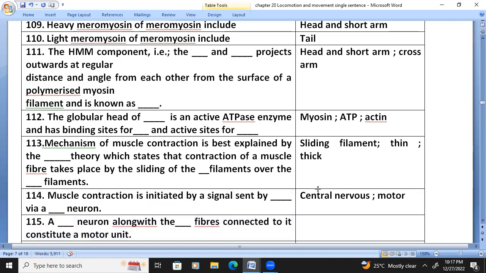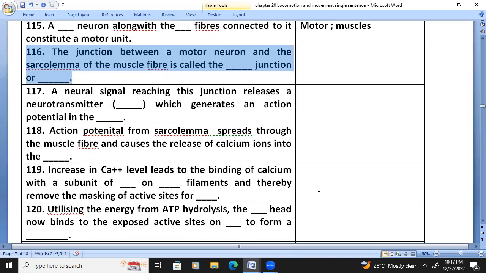A motor neuron along with the muscle fibers connected to it constitute a motor unit. The junction between motor neuron and the sarcolemma of the muscle fiber is called neuromuscular junction, or motor end plate.